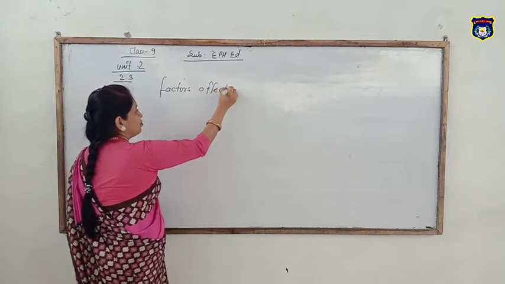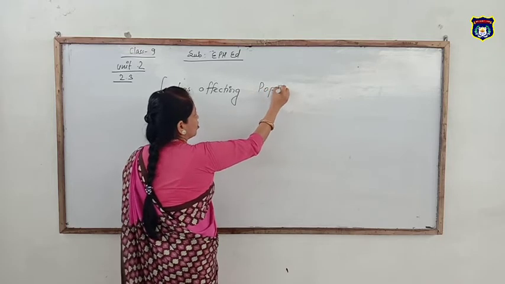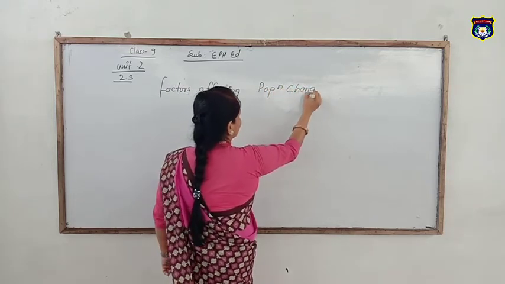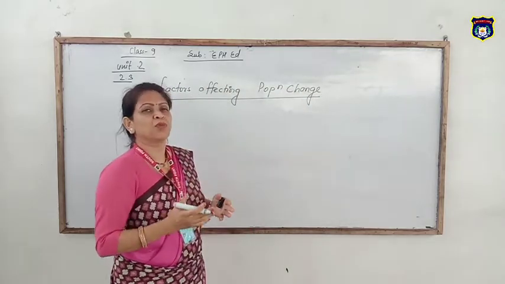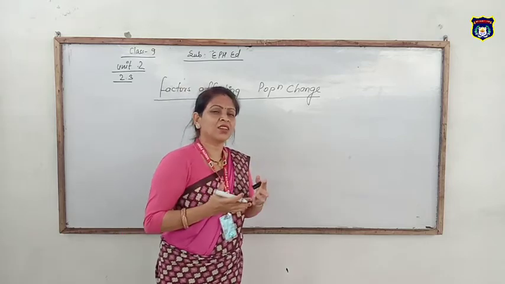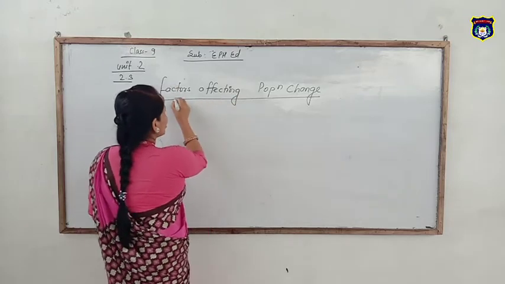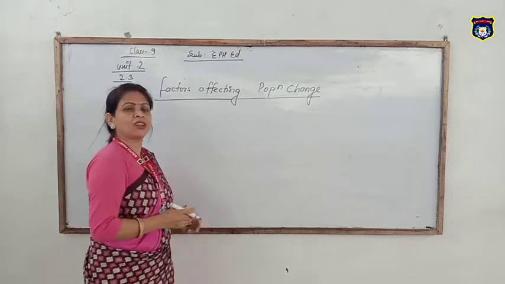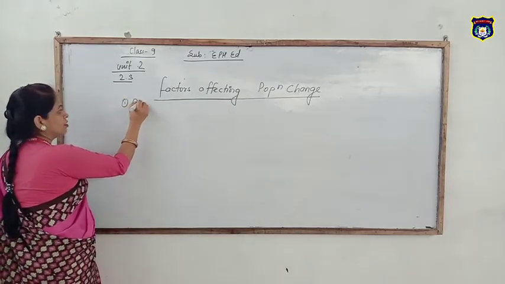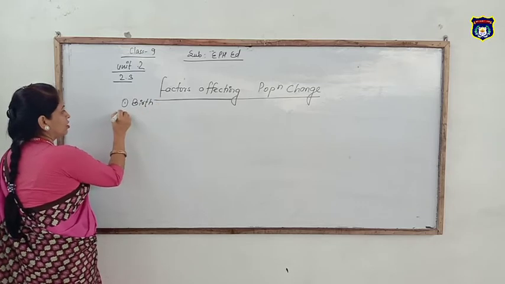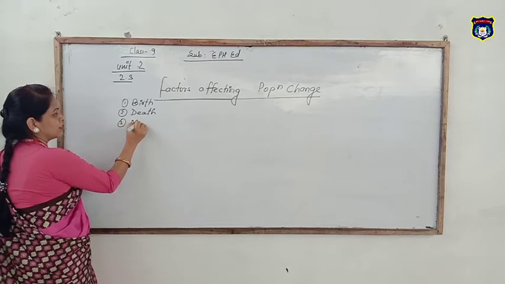Now our topic is the factors affecting population change. Population change means the size of population, the number of population, is going to change. Students, there are mainly three factors which affect our size of population. These are birth, death and migration.